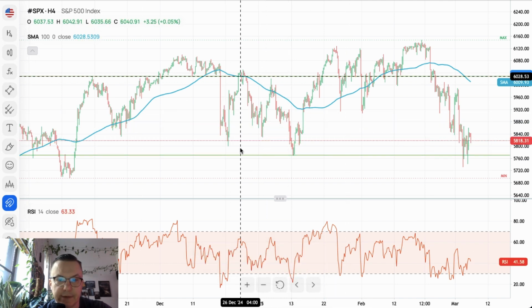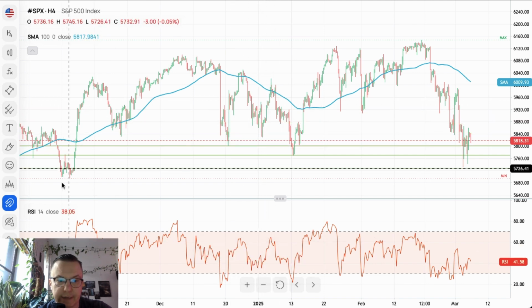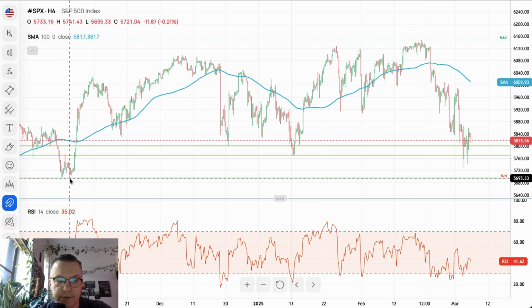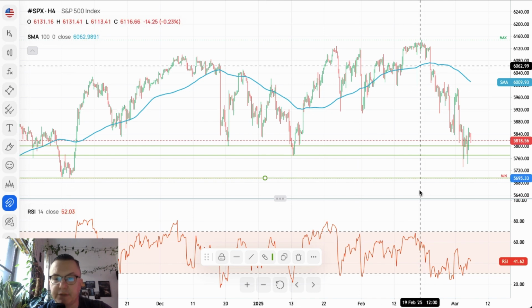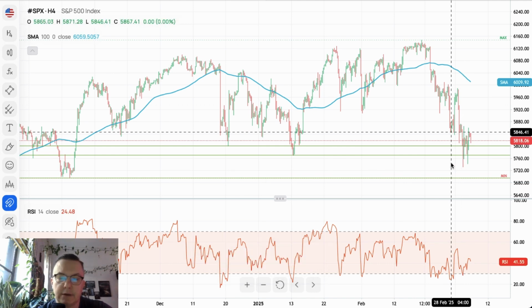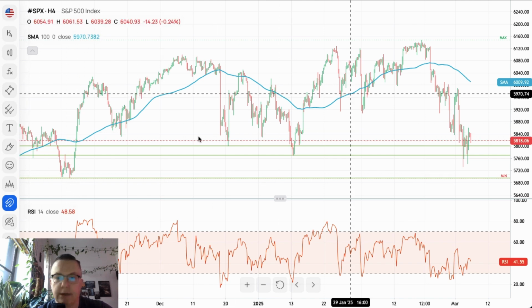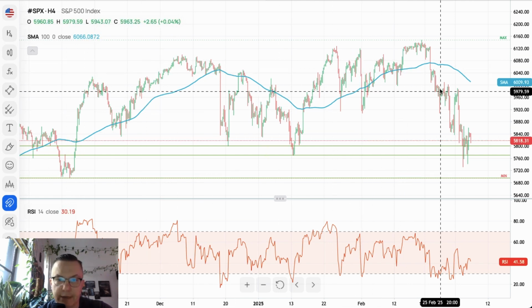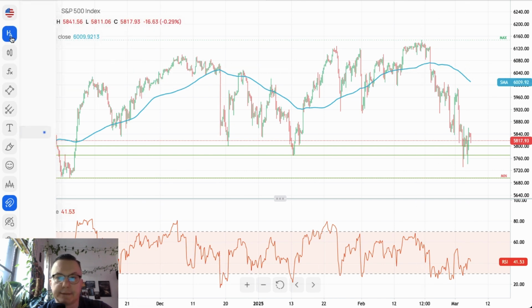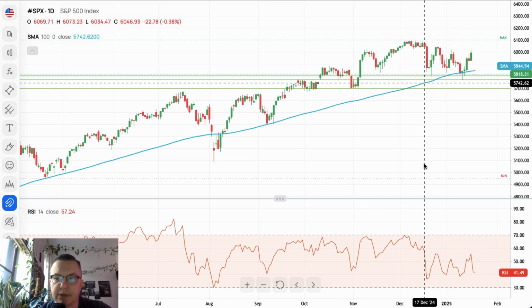Now we got this level here, might act as the support, 5,818. Of course, we got this level, the lows from November 2024, 5,995. The recent local low was 5,732, so only roughly around 37 pips away from this November low. So in that situation, this might look like a distribution cycle.